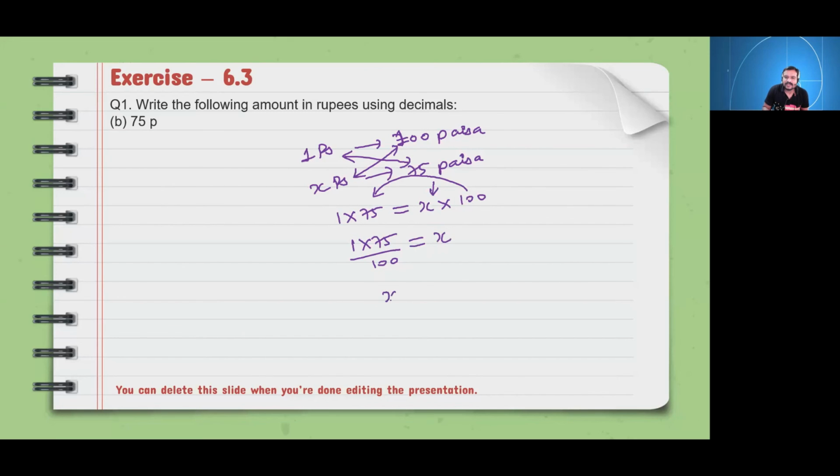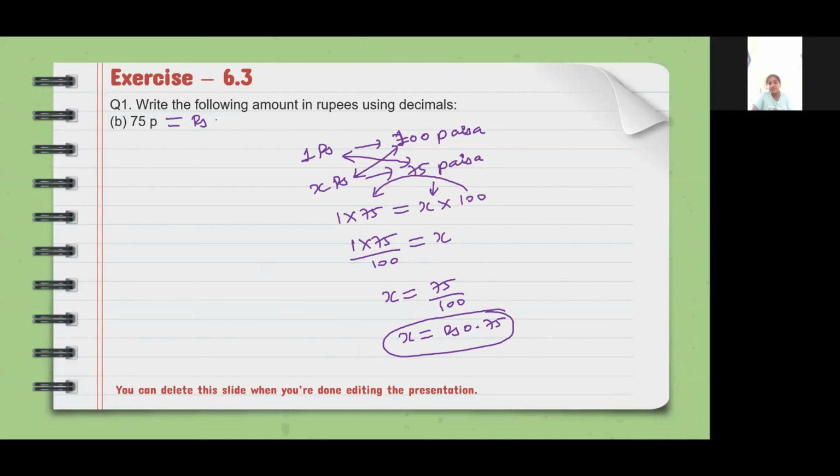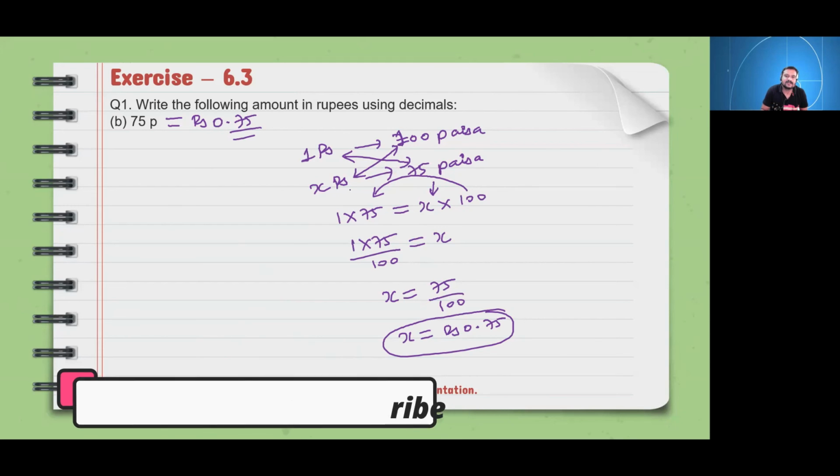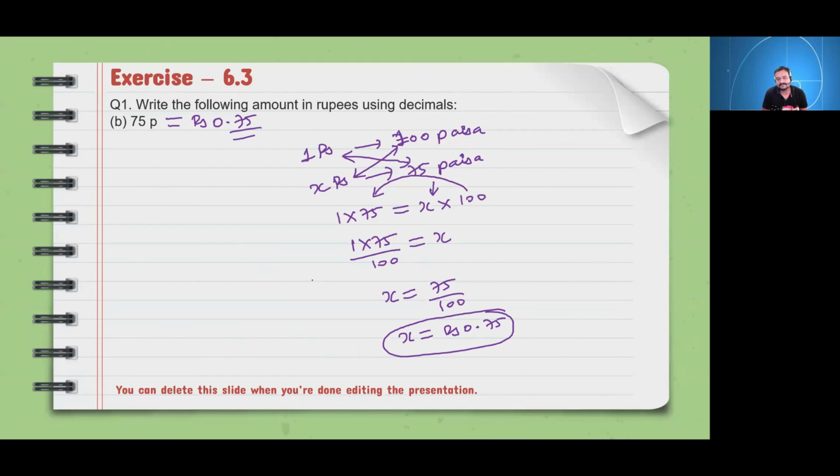Okay. So x will be what? 75 upon 100. So how much does it come? 0.75. In terms of rupees, it is what? We have to do cross multiplication. Yes, here I have shown the arrow now. I have done the cross multiplication only.